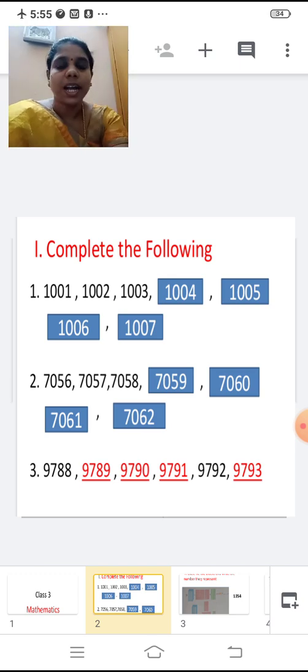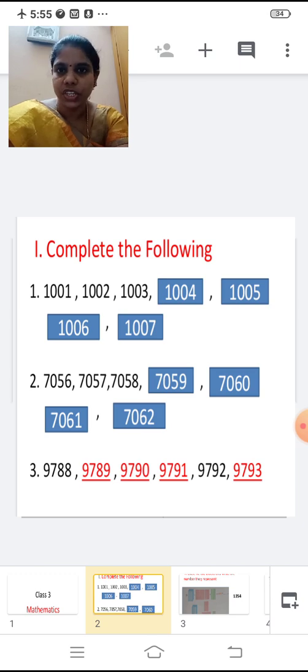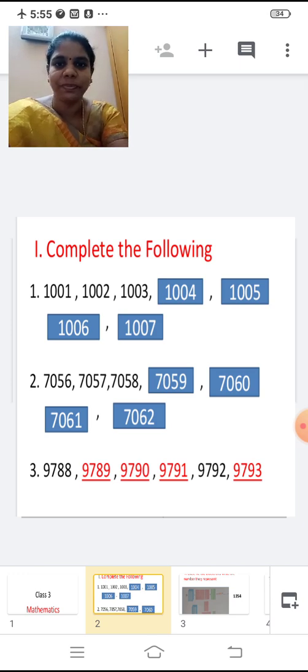First one, complete the following. C-O-M-P-L-E-T-E. Complete the following. First one, 1001, 1002, 1003. Now tell me after this what number will come? After 1003, yes, 1004.